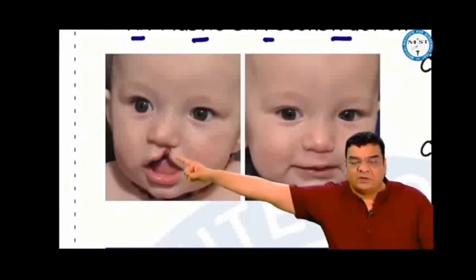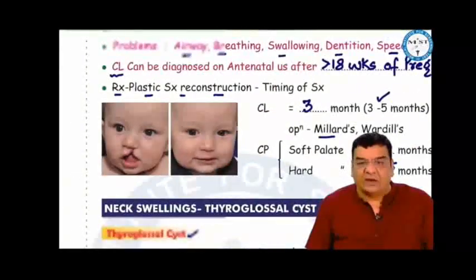The timing of surgery for cleft lip is 3 to 5 months, soft palate 6 months, hard palate 12 to 15 months. Millard's and Wardill's operations are done for cleft lip.